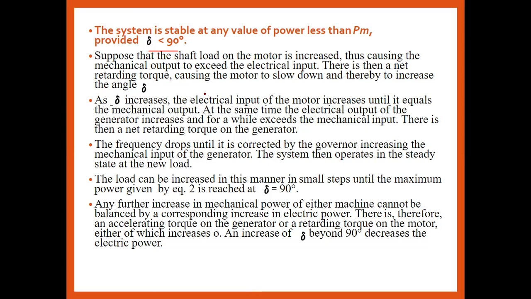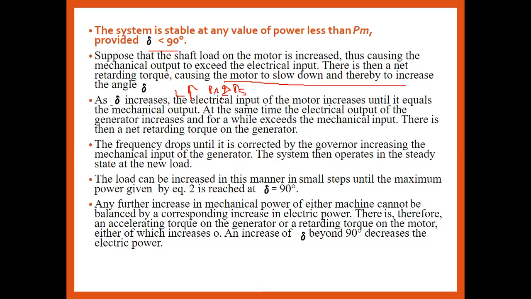Thus there is a retarding torque, causing the motor to slow down, and this is called increasing the angle delta. For the motor shaft load, if the load increases, then automatically PR, the receiving end power, becomes more as compared to the sending end power.